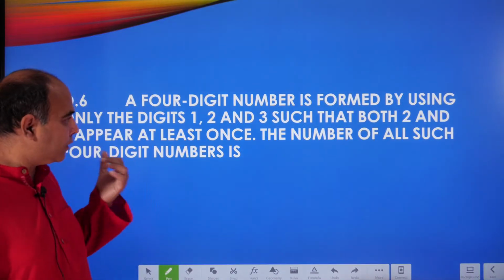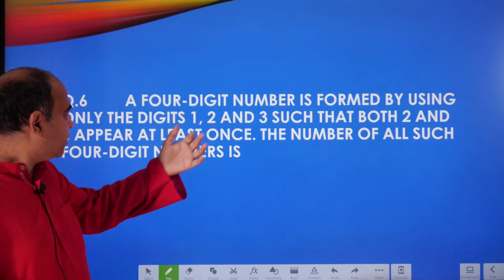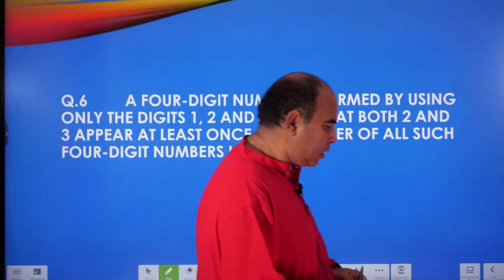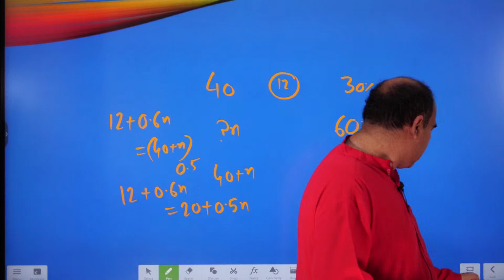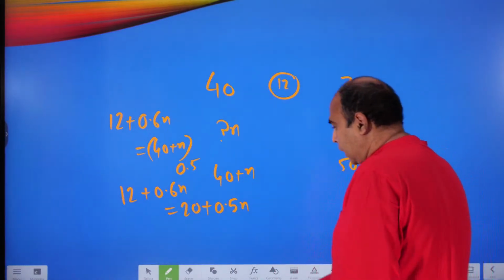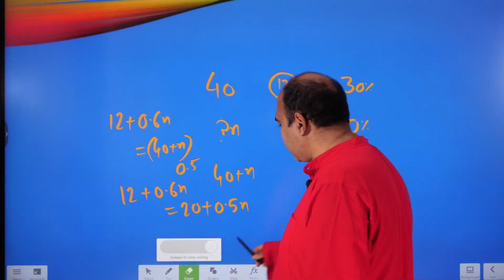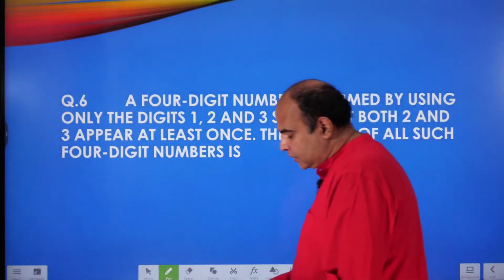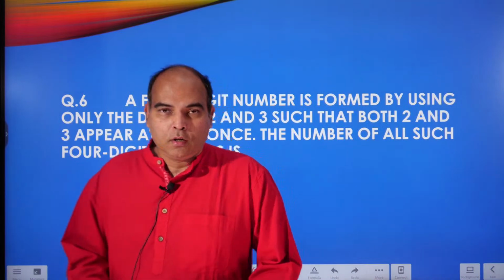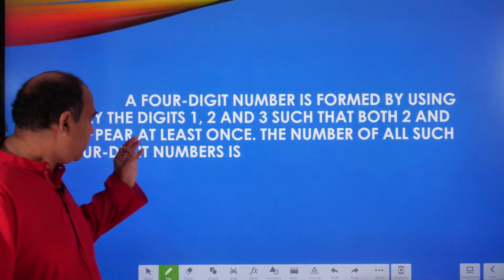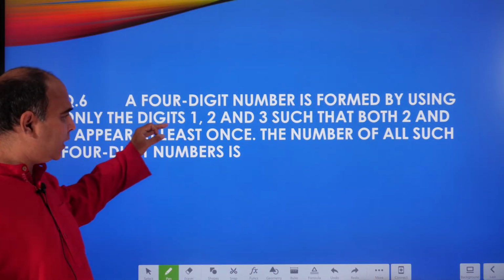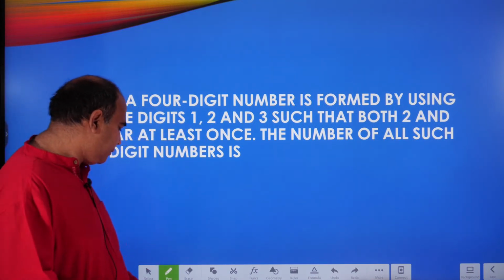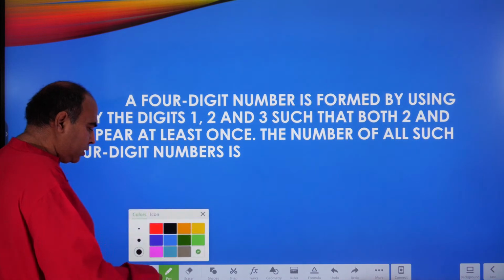Let's look at the next question. A 4-digit number is formed by using only the digits 1, 2 and 3. This question is going to check your ability to think straight and think structured inside a situation. And this was a theta question, so you don't have the benefit of knowing whether your answer is part of the options or not, right? A 4-digit number is formed by using only the digits 1, 2, 3 such that both 2 and 3 appear at least once. So two conditions.